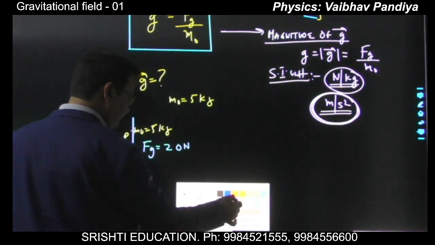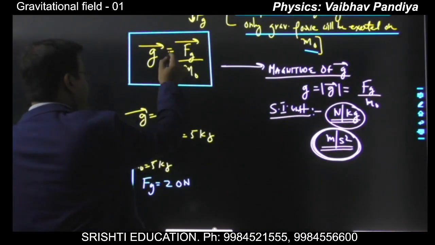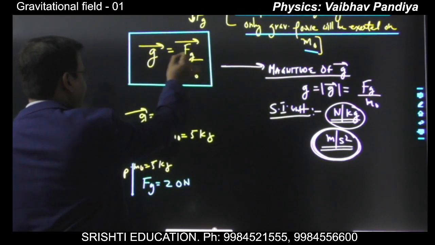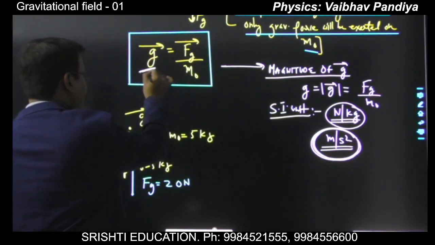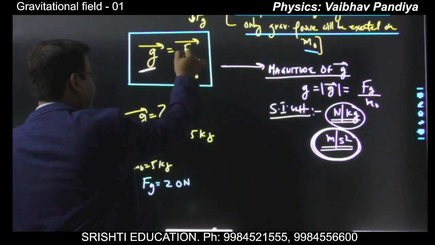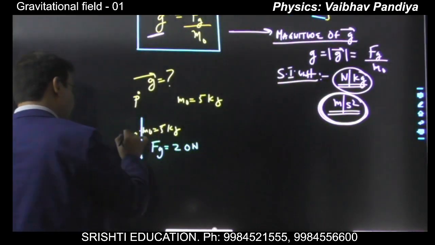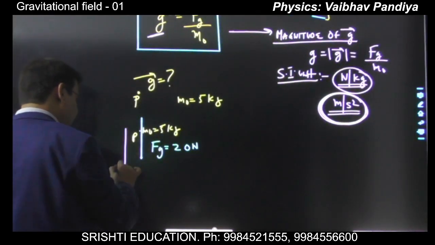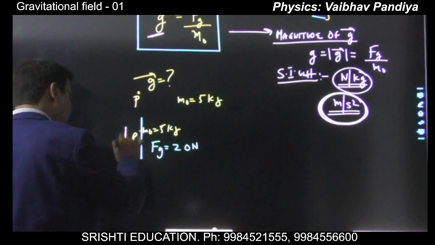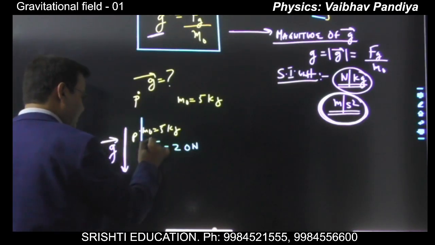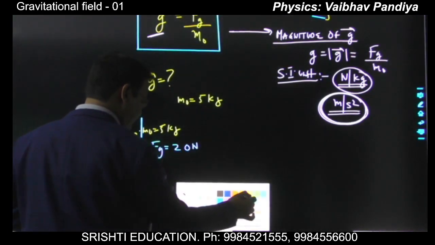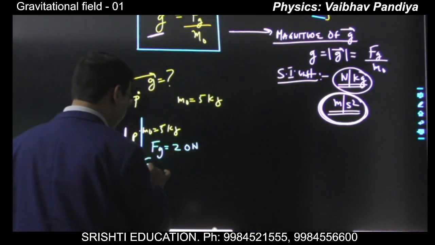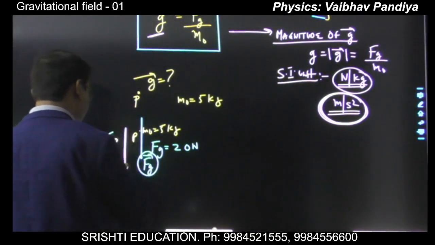In this case it is a vector equation, so the direction of vector g will be the same as the direction of the gravitational force. So you'll say the gravitational field at P will be vertically downward. Surely it will be vertically downward because Fg is acting vertically downward. If Fg is acting vertically downward, the field will also be vertically downward, okay?